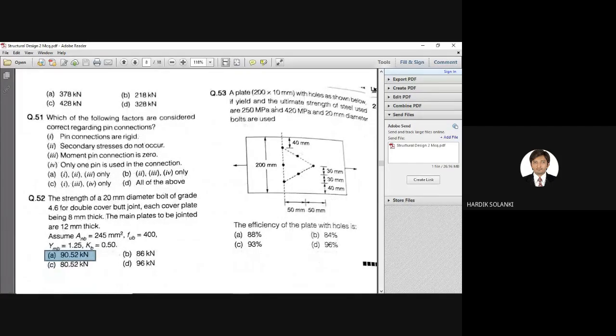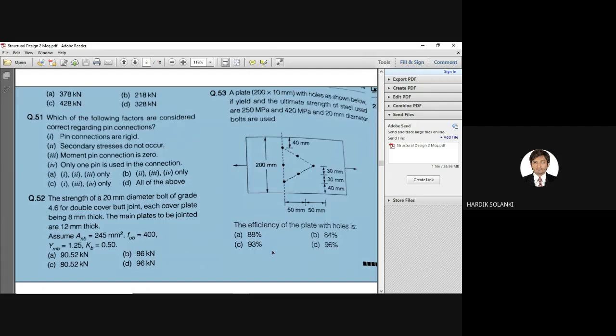You need to find the efficiency of plate. Right? This is given. You need to find the efficiency. And I hope you know the longer method to find out the efficiency. Correct answer is answer C. Efficiency is 93%. Right. So this completes our second chapter, that is riveted, bolted, and pin connection. So this type of questions can be asked in the exam.